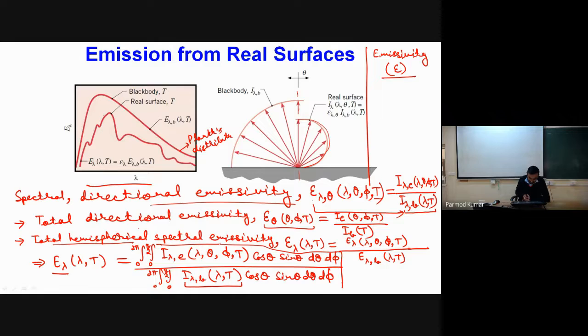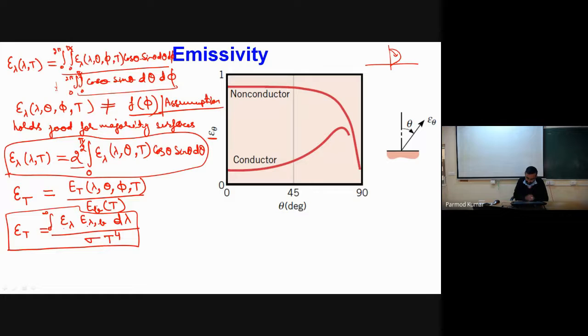Epsilon theta is the total directional emissivity, which includes the effect of all the wavelengths but is a function of only the direction. If we see the variation of epsilon theta for conductors and semiconductors, we are measuring theta from here. This corresponds to 0 degrees and this corresponds to 90 degrees.